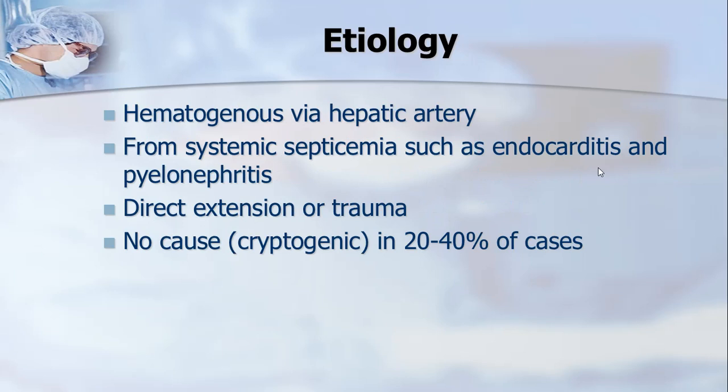Hepatogenous infection also comes to the liver via the hepatic artery. If there is a widespread sepsis in the body, the arteries which supply the liver can lead to infection spreading into the liver substance. For example, endocarditis and pyelonephritis. Direct extension via penetrating injuries like gunshots can also lead to infection in the liver, which eventually becomes an abscess.